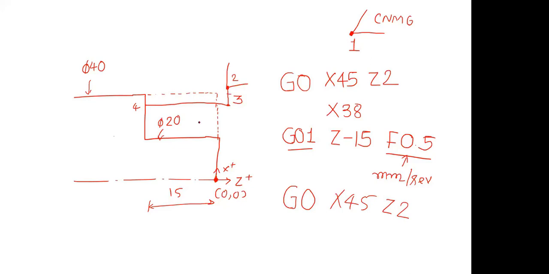Okay, so this is nothing but the lines. See, this is G0 X45. Here you will reach point number 2. Here you will reach point number 3. Here you will reach point number 4, and here again you will reach back to point number 2. Okay, so this is the program.